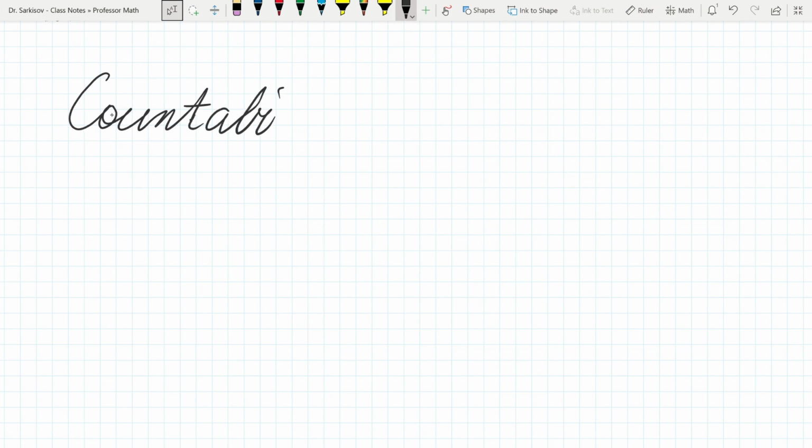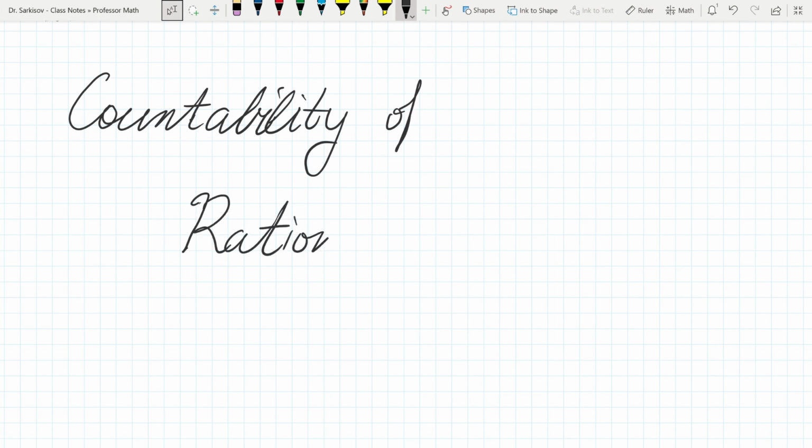Okay, so can we count, right? Let me explain that: the countability of the rational numbers. Let's talk about that. So the countability of the rational number set.